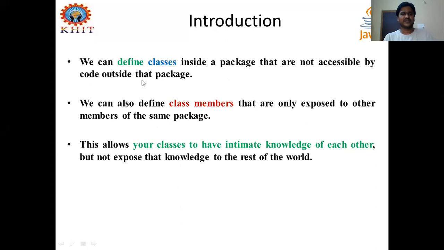We can define classes inside a package that are not accessible from outside of that package. And we know this point very well. Once we create a package or a drive or a folder in your directory, and you include or define classes in this package, those classes or interfaces are not accessible by code outside of that package.